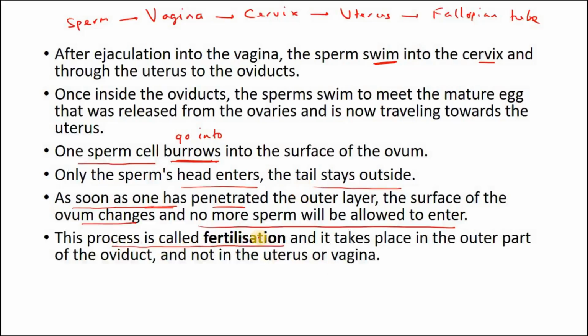The union of the male sperm and the female egg is called fertilization. It takes place in the outer part of the oviduct, the part near the uterus. Not in the uterus, not in the vagina. Fertilization occurs in the oviduct, in the fallopian tube only.